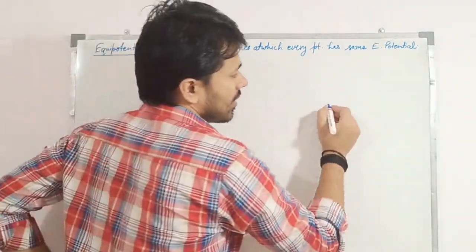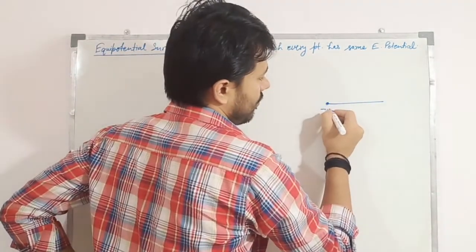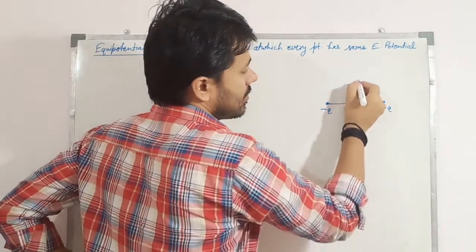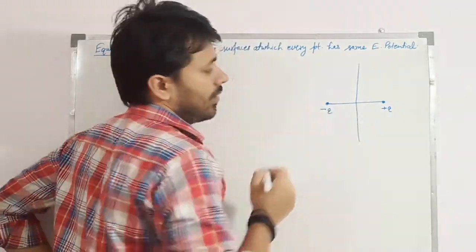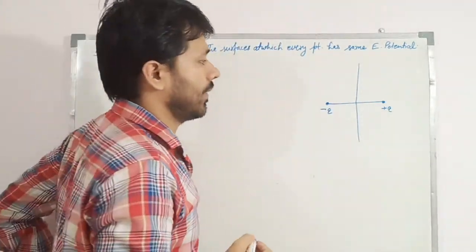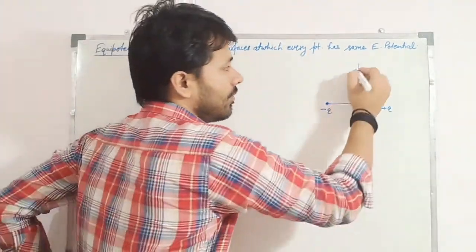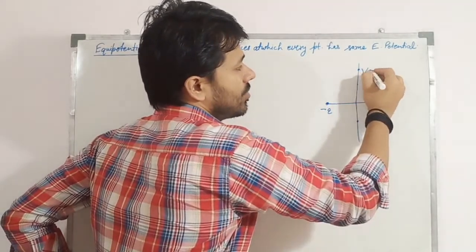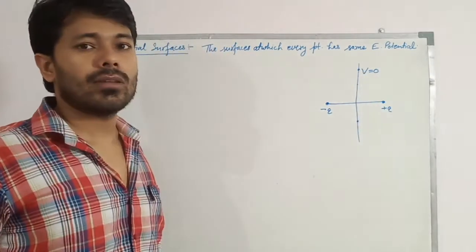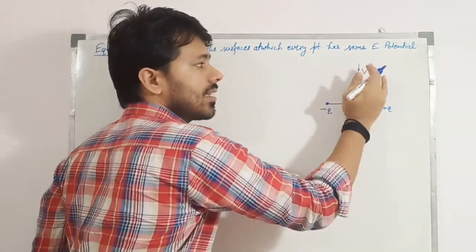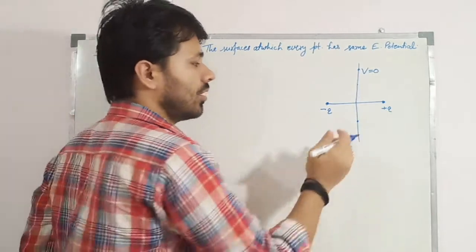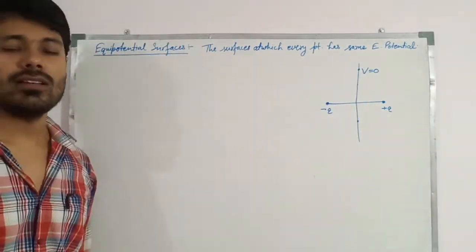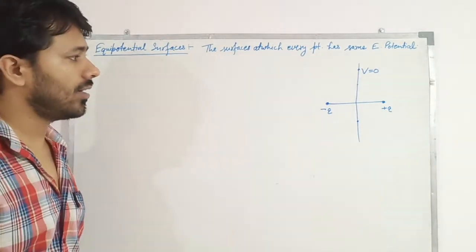Let's take a case of a dipole, right? And this is some equatorial plane, right? And we know that every point on this equatorial plane has potential 0. Every point has the same value of potential, that is 0. That means this plane is an equipotential surface, right?